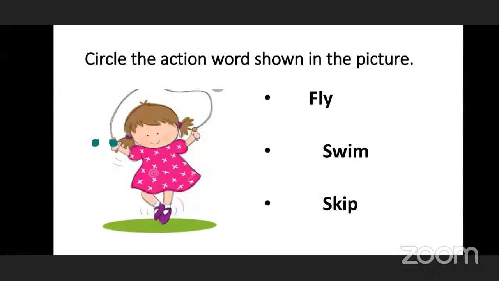Now, next is circle the action word shown in the picture. Which action is done in the picture here? Fly, swim, and skip. So the girl is skipping with a rope. She is having a rope in her hand and she is skipping, means she is jumping over the rope. S-K-I-P, skip. The action here done is skip.